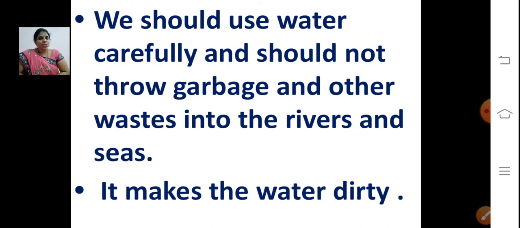We should use water carefully and should not throw garbage and other waste into the rivers and seas. We should not waste water, isn't it? Some people throw garbage in the rivers, oceans and seas. That is not correct. That is wrong. We should not throw garbage and other waste into the rivers and seas.